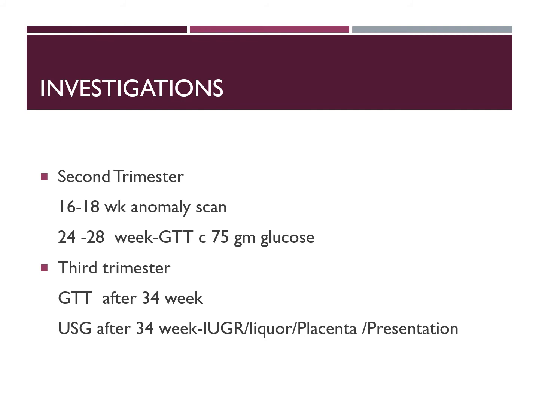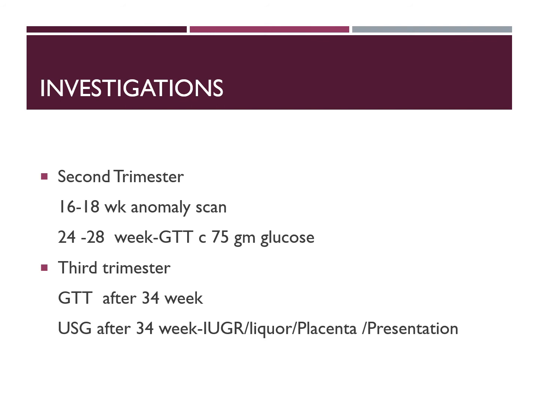In the second trimester, you have to do an anomaly scan at 16 to 18 weeks, and at 24 to 28 weeks, a GTT should be done, provided she was not detected to be diabetic in the first trimester. The GTT is done with 75 gram glucose, and you should know the normal values.